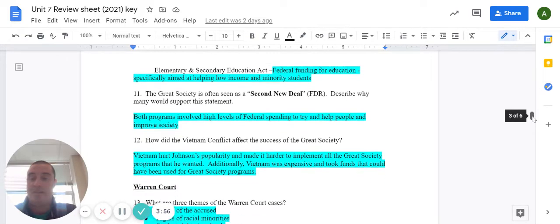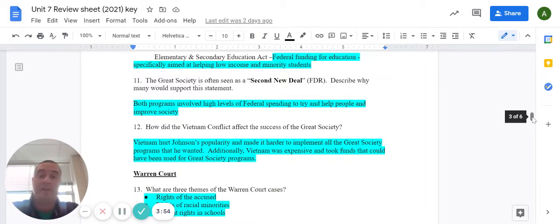And finally, the Elementary and Secondary Education Act was also part of the Great Society. Under this act, federal funding was provided for education, and specifically this funding was aimed at helping low-income minority students in poor districts.